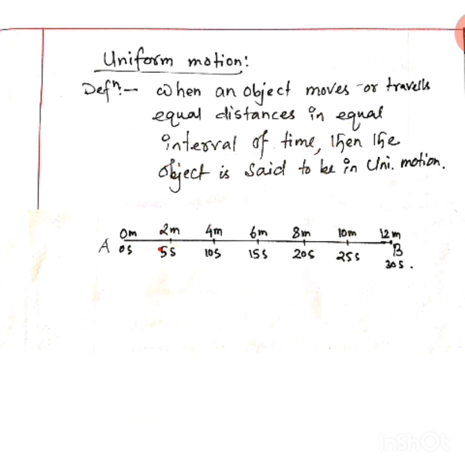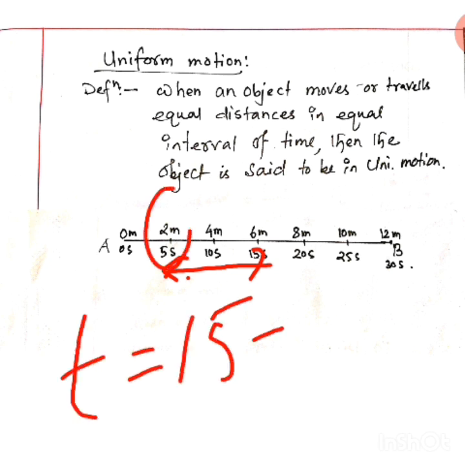Now suppose you don't want to take a 5 second interval of time, you want to take the time interval as 10 second. If you take a 10 second interval, how will you take it? From this point to this point, isn't it a 10 second interval? How? T is equal to the final value 15 second minus the initial value 5 second. 15 minus 5 is 10 second. This is the interval of time.